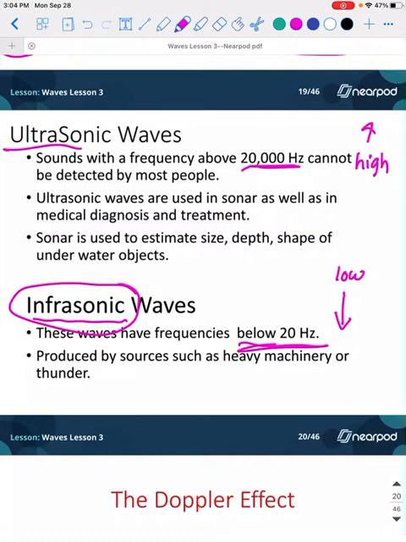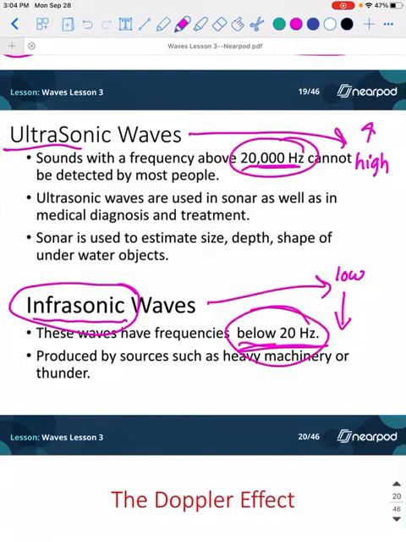All right. So I would just make sure that you have this connection happening. They're never going to ask you anything like this, but they will ask ultrasonic waves, are those high or low? So just need to know those.